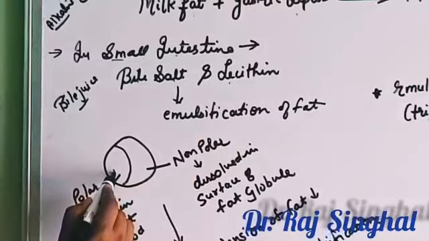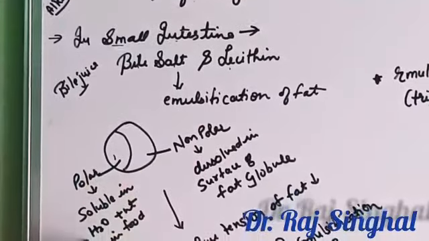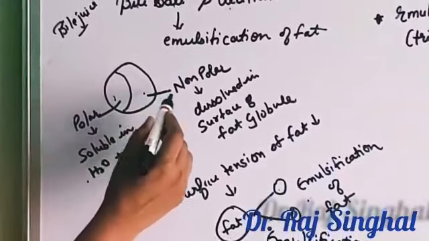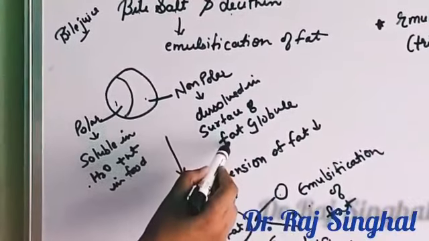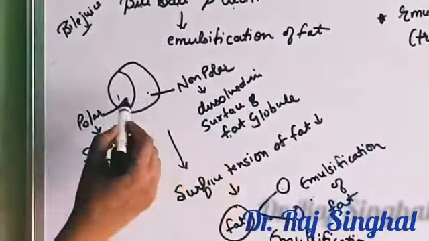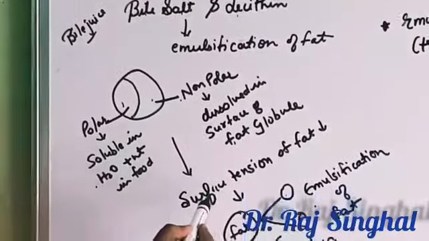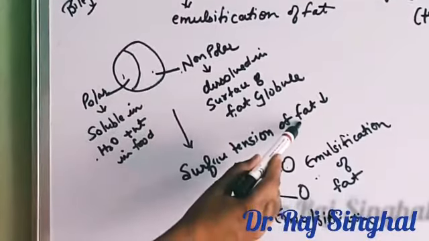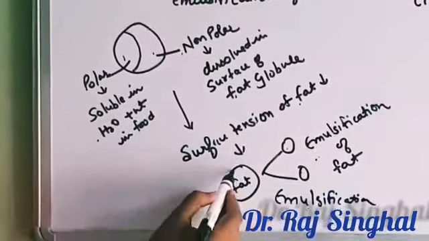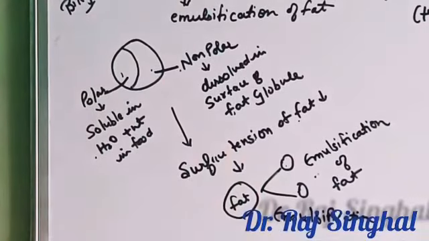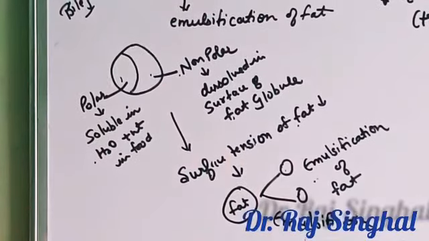They have one polar end which is soluble in the water present in the food and one non-polar end which is dissolved in the surface of the fat globule. Both these opposite ends, polar and non-polar, cause reduction in surface tension of fat, because of which the fat molecule is broken down into small pieces and hence emulsification occurs.